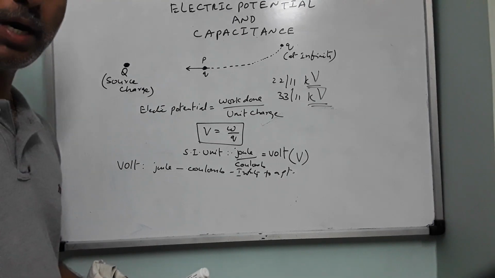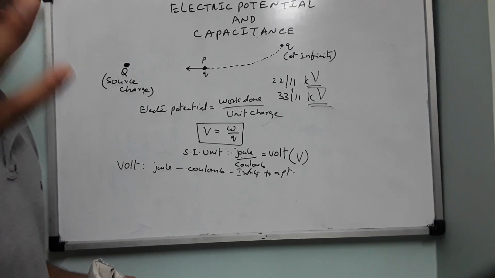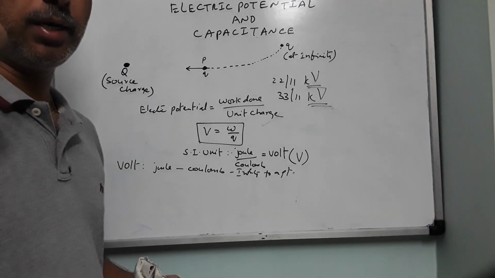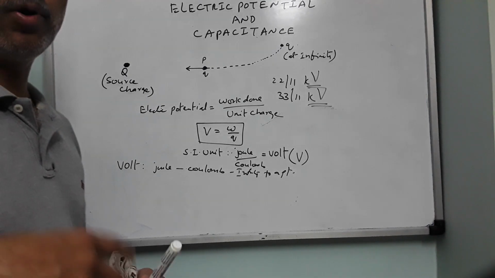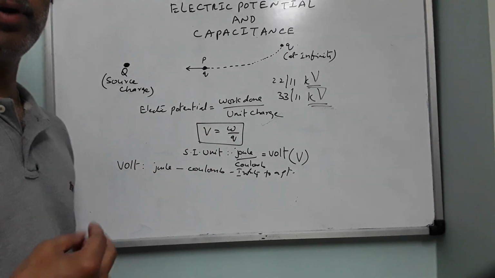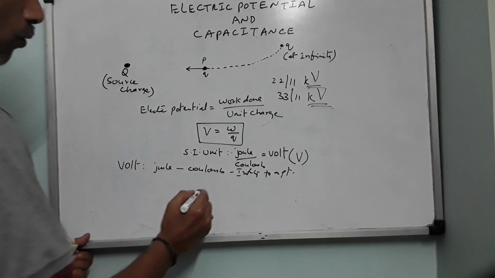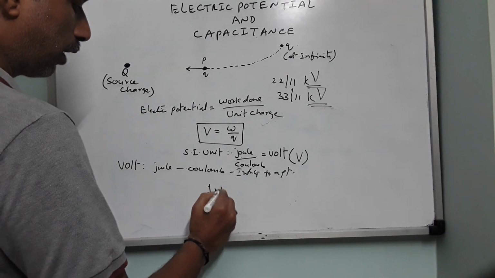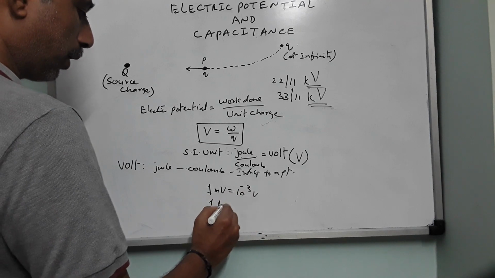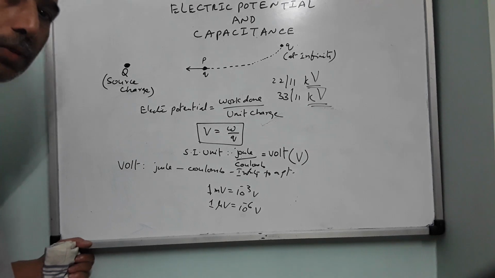And there are very small values of potential also, millivolt, microvolt. The potentials that are created in our body through blood vessels will be of the order of very small voltages, that is millivolt and microvolt. You know that 1 millivolt is nothing but 10 power minus 3 volt, and 1 microvolt is nothing but 10 power minus 6 volt.